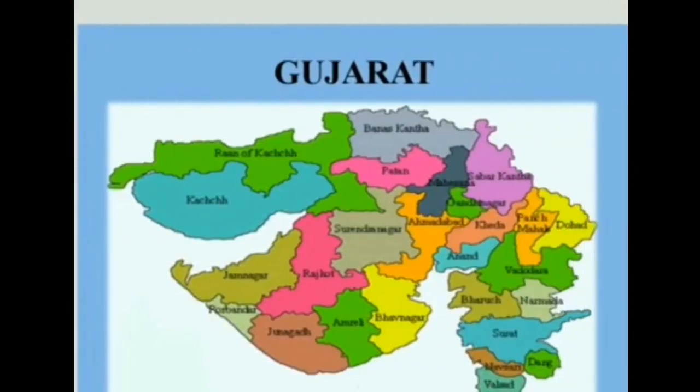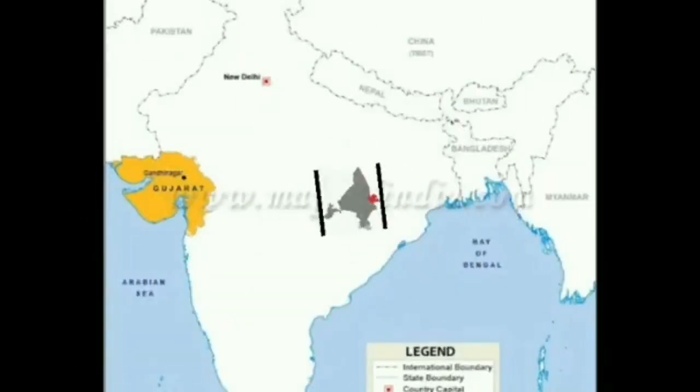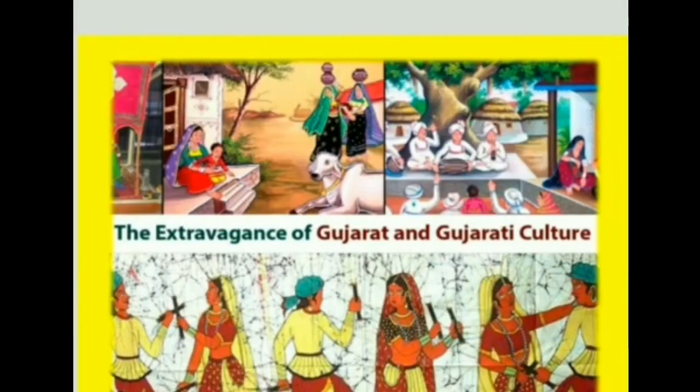The state of Gujarat lies in the northwest of India. Its capital is Gandhinagar. Children, it is the fifth largest state in India in terms of area and the ninth largest state in terms of population. Most of the people are traders here, children.